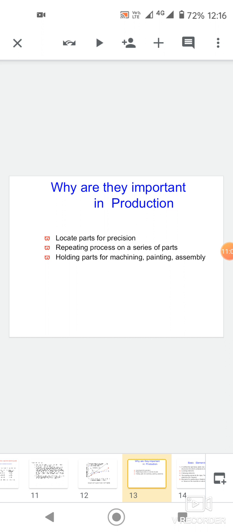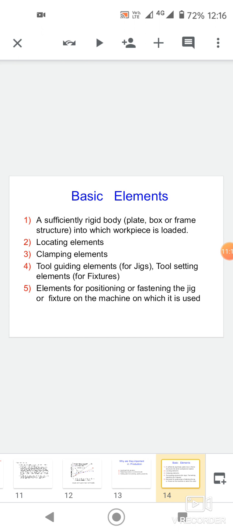Why are they important in production? They locate parts of precision, repeat the process on a series of parts, and hold parts for machining, painting, and assembly. Basic elements: a sufficiently rigid body, plate, box, or frame structure into which the workpiece is loaded, and locating elements. The elements of jigs and fixtures are the body, locating element, clamping element, tool guiding and setting elements, and elements for positioning or fastening.